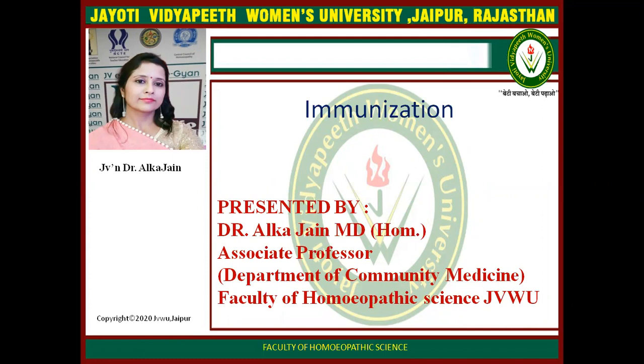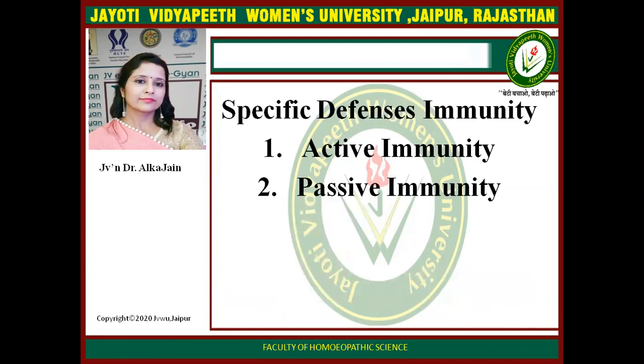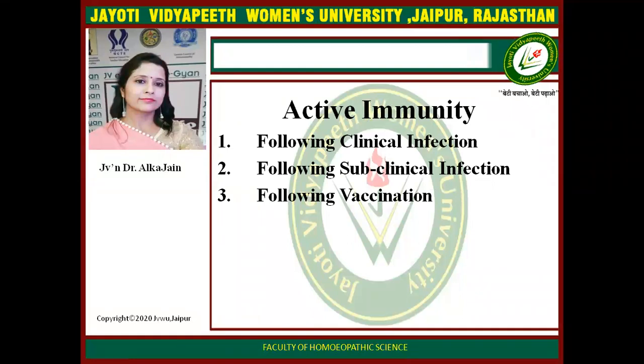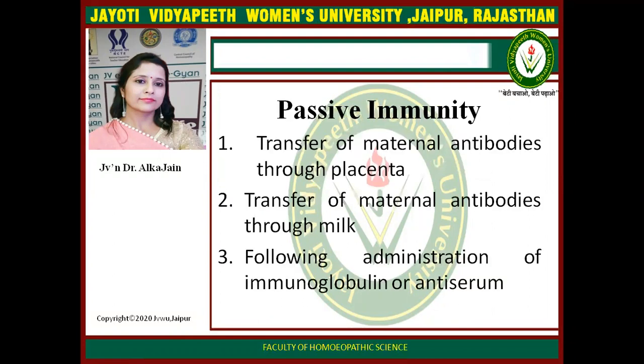Today I am discussing with you the topic immunization. There are mainly two types of immunity in our body. First one is active immunity, the second one is passive immunity. Active immunity develops after clinical infections, subclinical infections, and following vaccinations. And passive immunity comes from transfer of maternal antibodies through placenta and through milk, and administration of immunoglobulin or anti-serum.